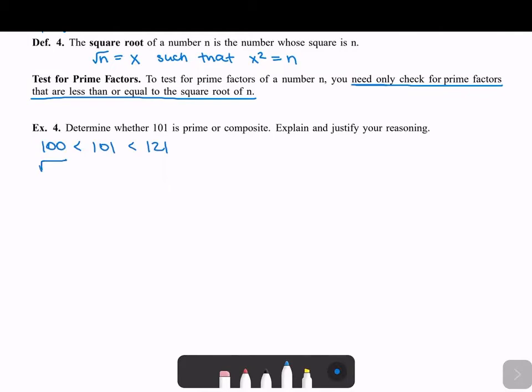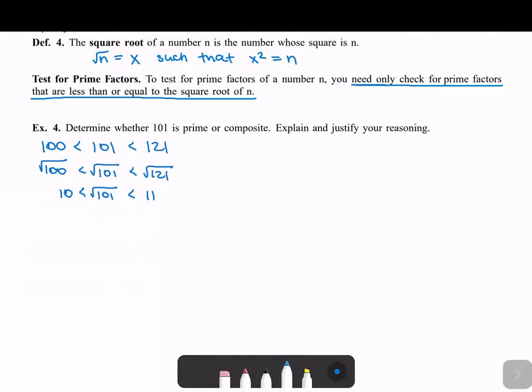The square root of 100 is less than the square root of 101, which is less than the square root of 121. I chose these numbers strategically because the square root of 100 is 10, and the square root of 121 is 11. Seeing where 101 falls on a number line between 100 and 121, the square root of 101 will be somewhere between 10 and 11.